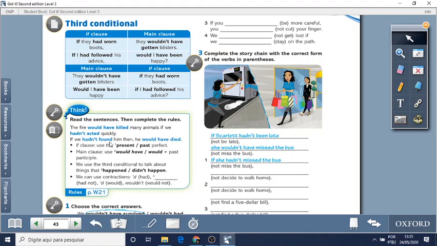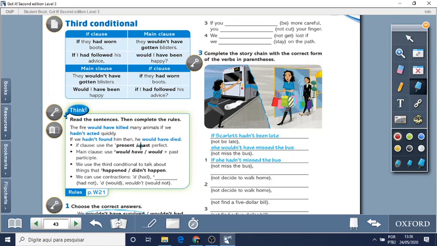If we hadn't found him then, he would have died. Did he die? No. Why not? Because we found him. But if we hadn't found him, he would have died. So, if clause, highlight, do we use the present perfect or do we use the past perfect?